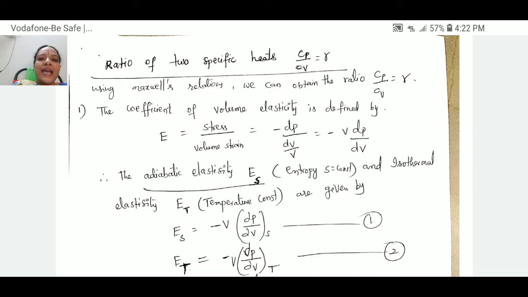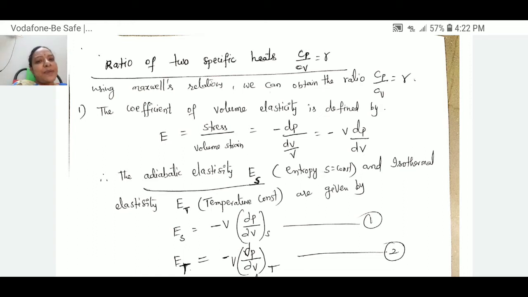Those are known as Cp and Cv. Cp is nothing but specific heat at constant pressure. Similarly, Cv is specific heat at constant volume. Of the two specific heats, Cp is always greater than Cv.